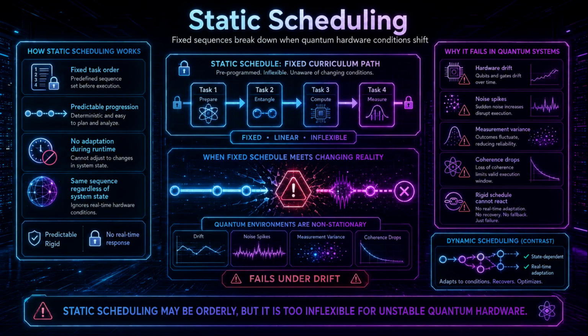Static scheduling, which relies on fixed sequences, might be predictable, but it fails catastrophically in the real world when sudden hardware drifts occur. Dynamic scheduling, however, is state-dependent and adaptive. It's not just an option, it's a strictly necessary evolution. It reacts in real time to noise spikes, variance in measurements, and sudden drops in coherence.